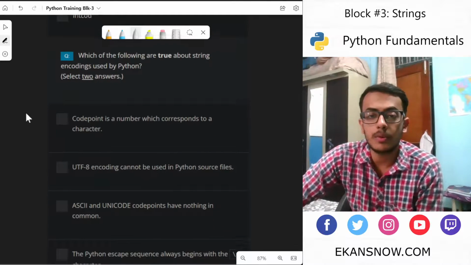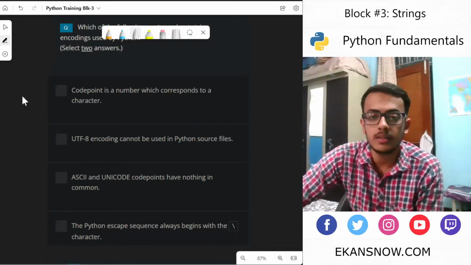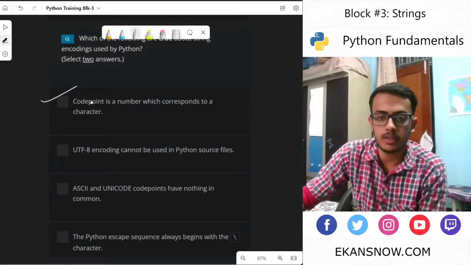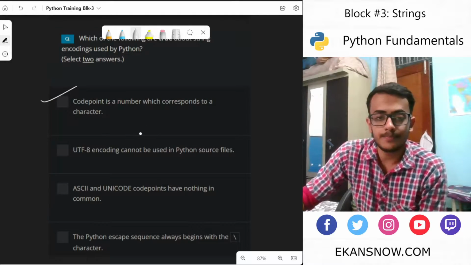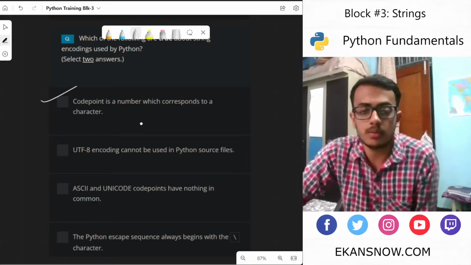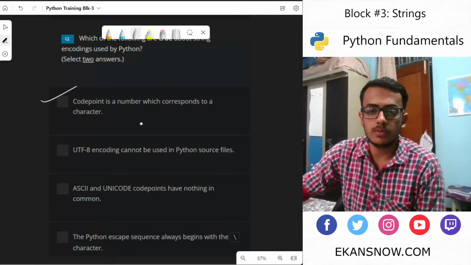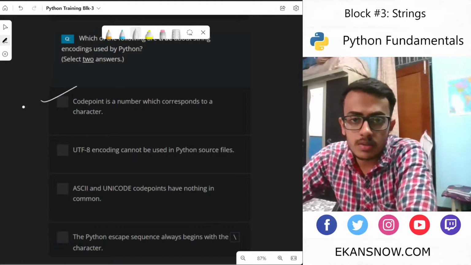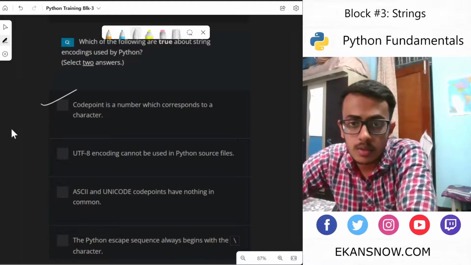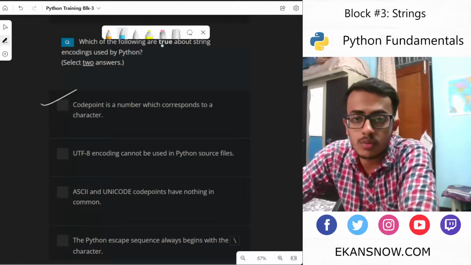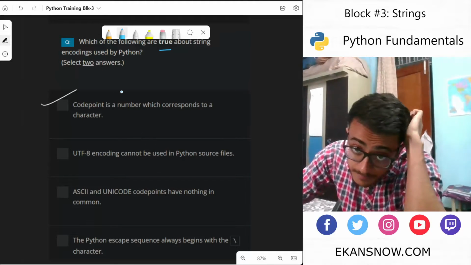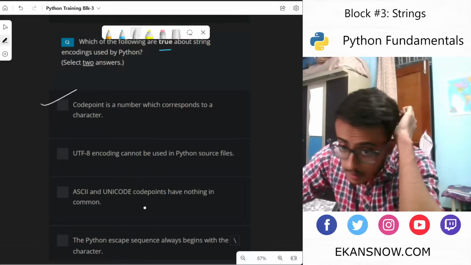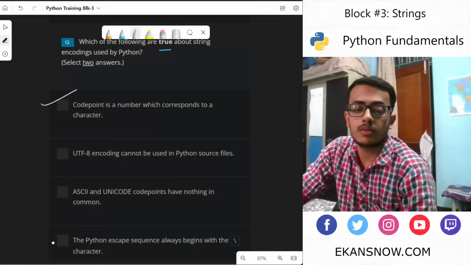Which of the following are true about string encodings used by Python? Code point is a number which corresponds to a character. I just discussed that, so that is true. UTF-8 encoding cannot be used in a Python source file. That is not correct. And the one that says it always begins with, yes, this one will be correct.